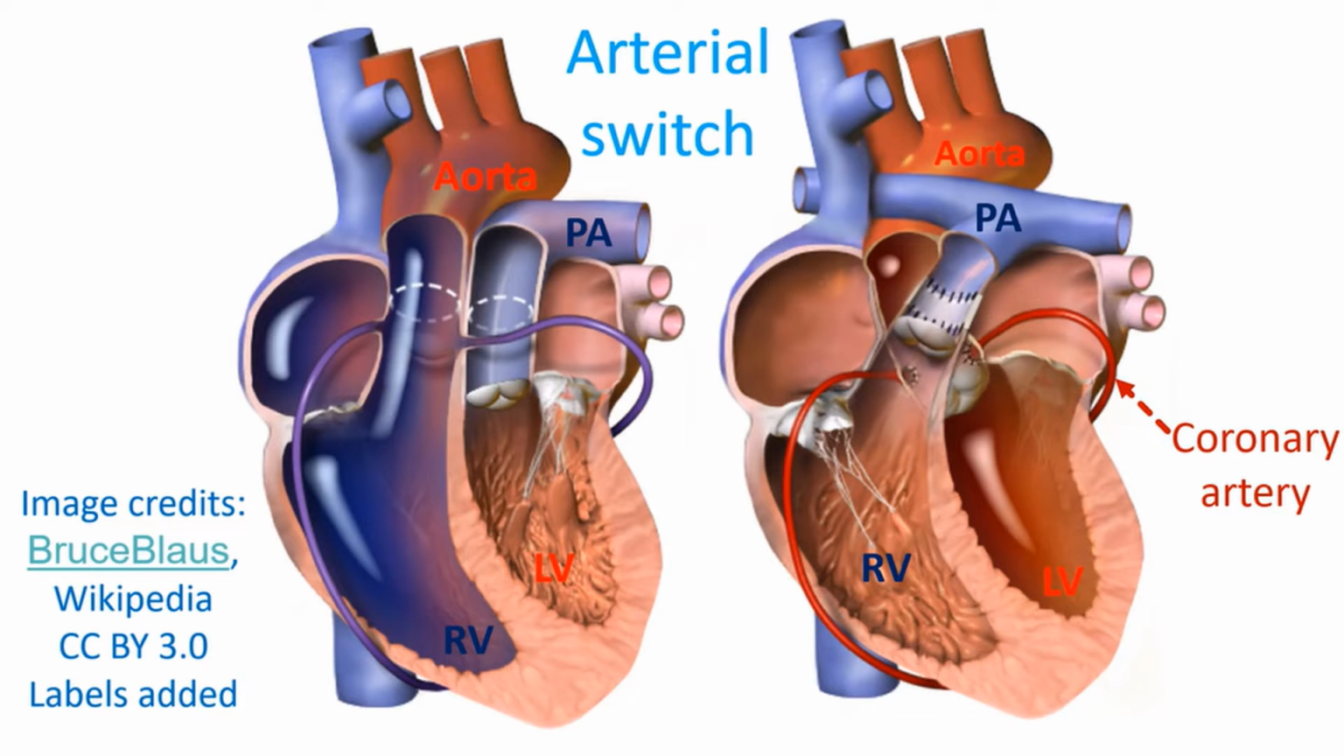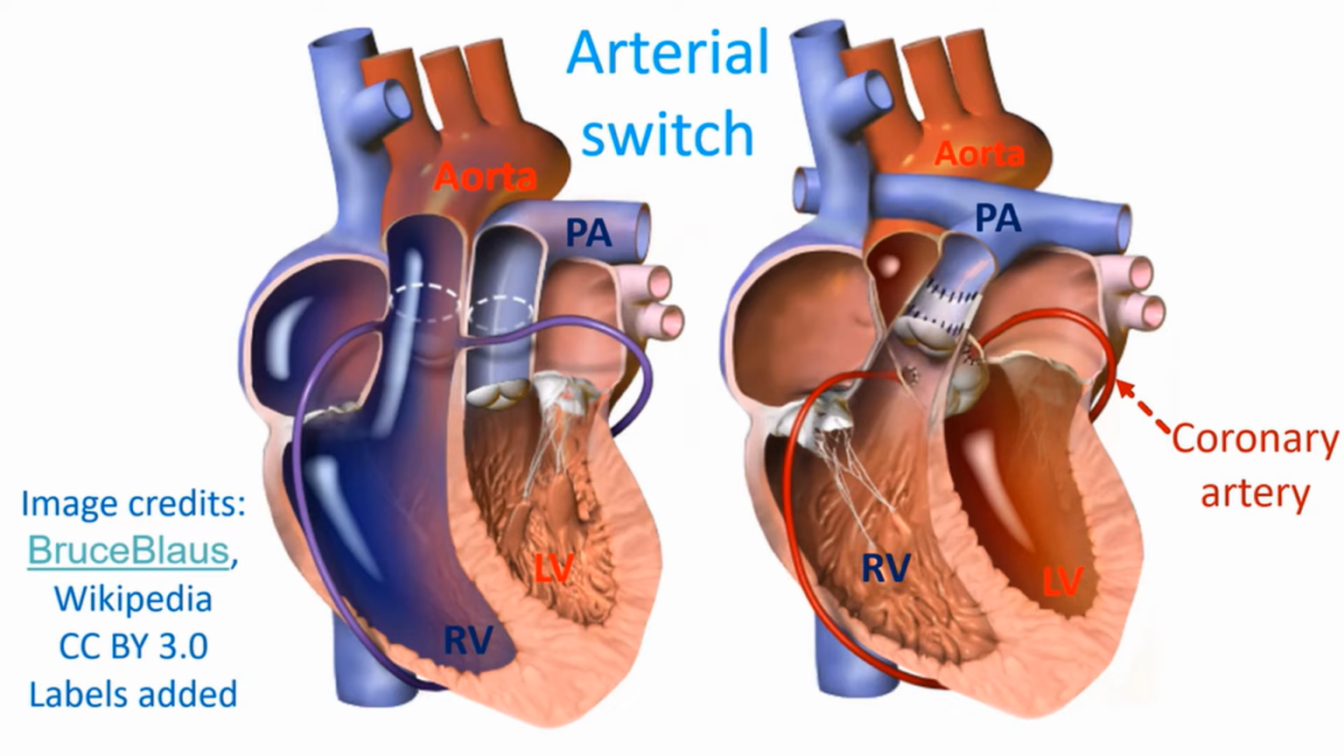When the blood vessels are switched, the coronary arteries are also repositioned to arise from the new aorta, which is connected to the left ventricle. Arterial switch has to be done very early in life, typically before 2 to 3 weeks of age. Beyond that, the left ventricular muscle regresses as it is connected to the pulmonary artery.